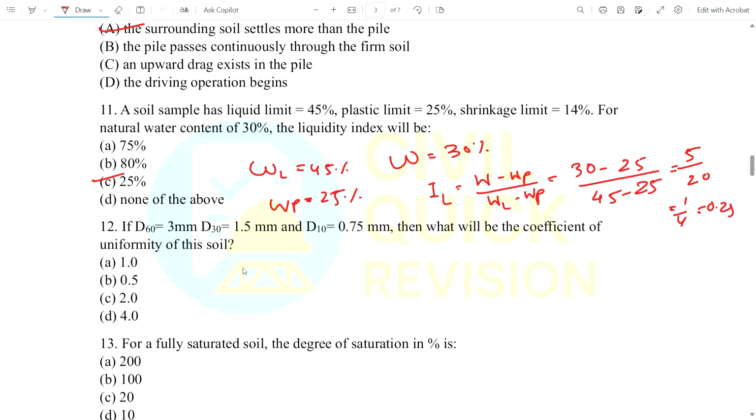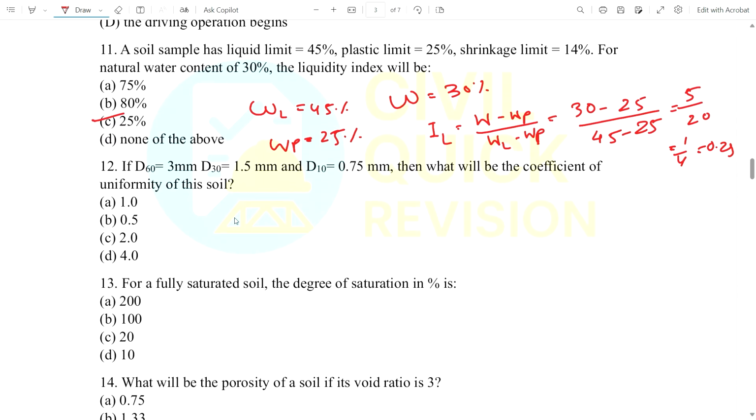Okay, now coming to question 12, D60 is given, D30 is 1.5 and D10 is 0.75. What will be the coefficient of uniformity? As you know, Cu is equal to D60 by D10. D60 is 3, by D10 is 0.75. We can divide using a calculator, you get the answer as almost 4. Okay, option D is the correct answer.